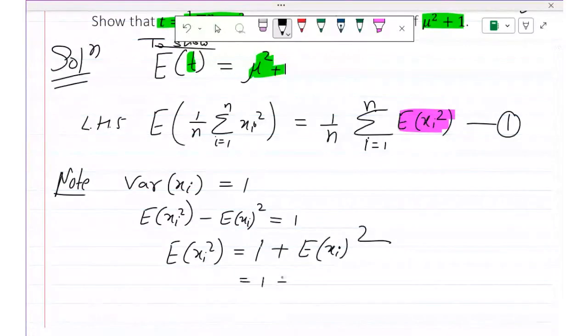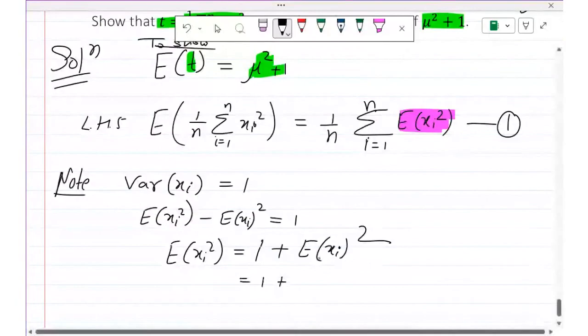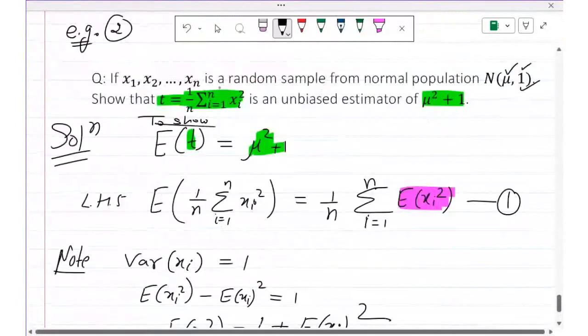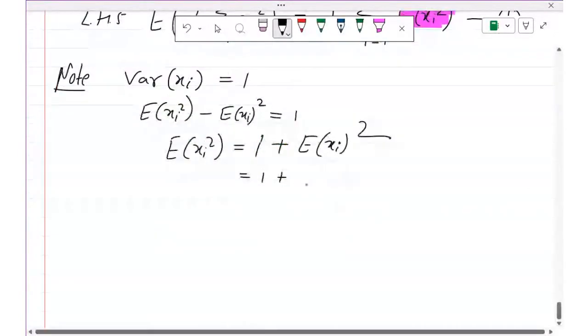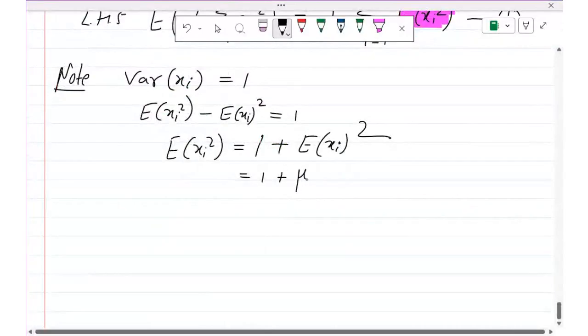Now what is E of xi? You are given that x1, x2, xn is a random sample from the normal population where the mean of each of these is mu. So mean is mu, it means E of xi is mu. So you will get here mu square. Any doubt?